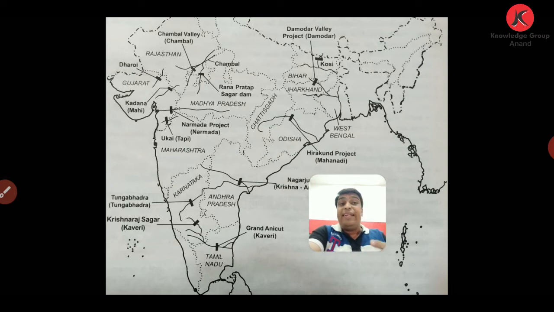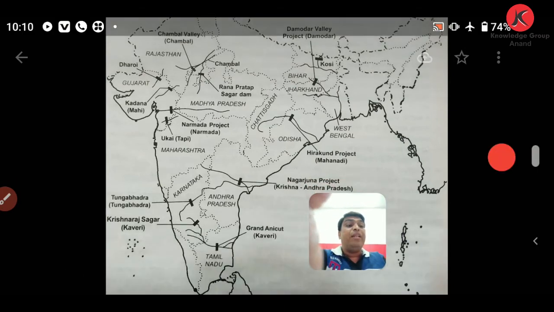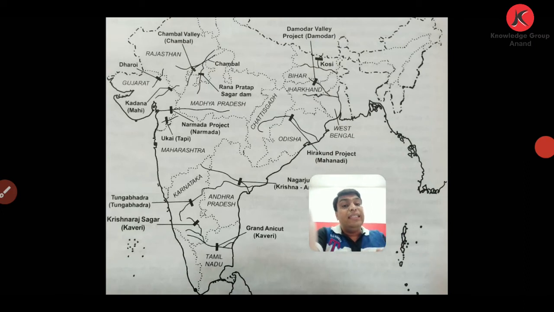As we know, India is blessed with several rivers. Many small and large rivers flow in India. According to the physiography of India, many rivers merge with other rivers and empty their water into the sea as well. And this has made our transportation also very important. And that is why multipurpose projects have helped India to solve various problems associated with river valleys.